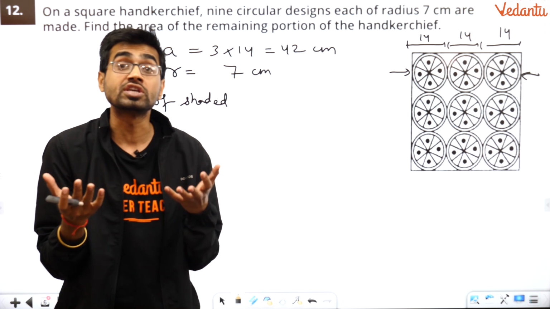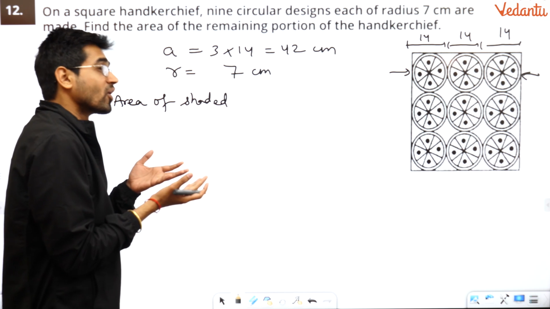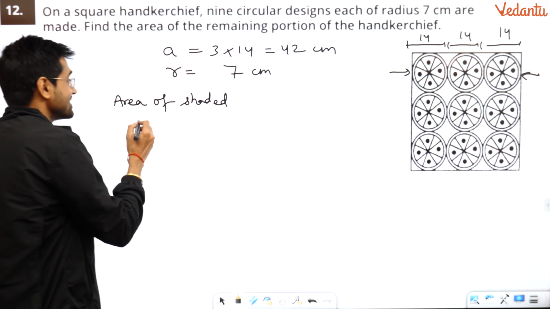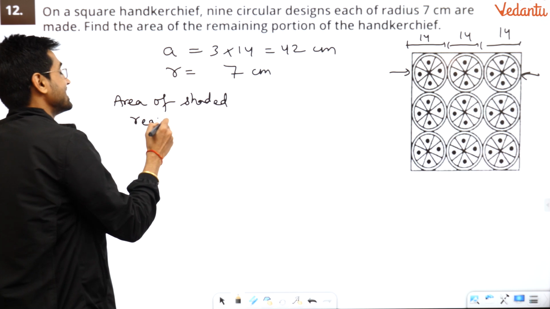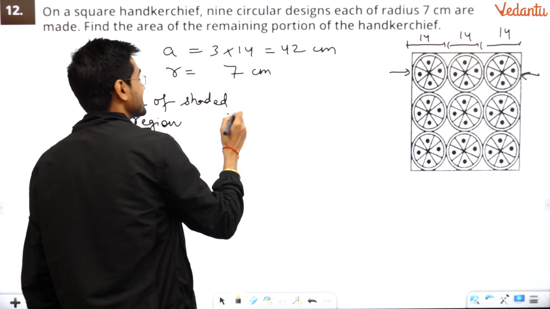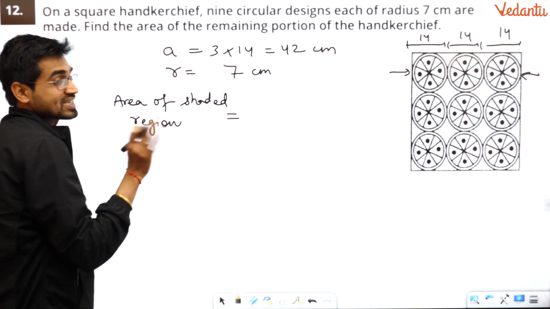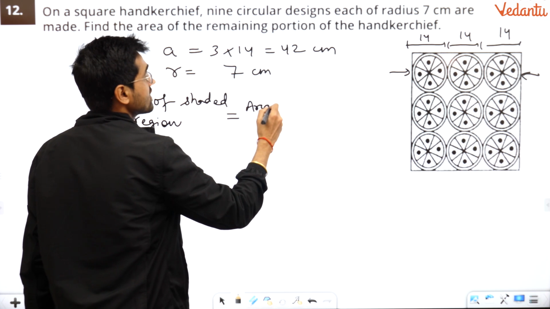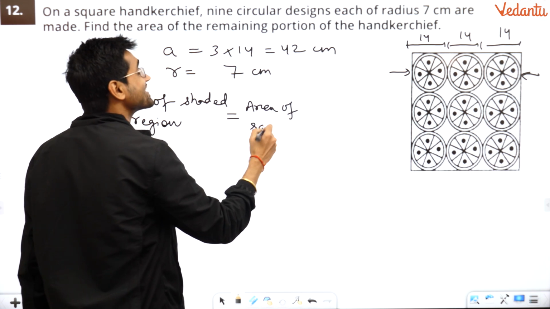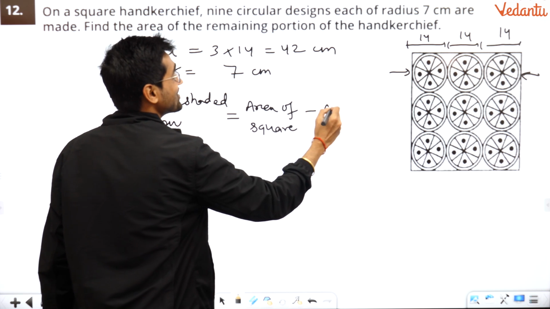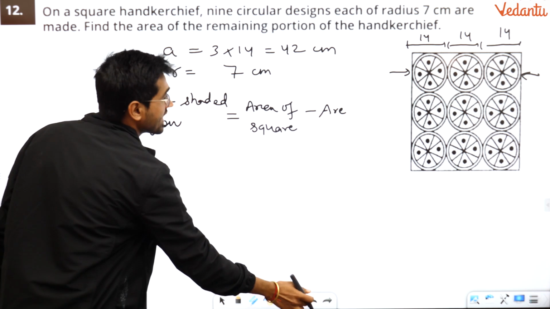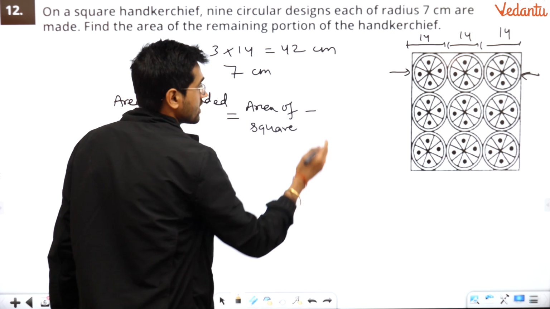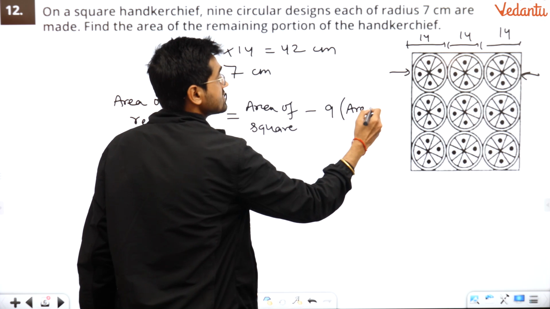This is what I am teaching you for the last, oh my god, how many days we have gone for? Yeah? Area of shaded region. Yeah, we are learning it. Yeah? So let's take up this. So 6th day, 7th day. So let us take the shaded region as area of a square. I was calculating it, minus area of 9 times, because there are 9, so I'll just calculate 9 times area of one circle.